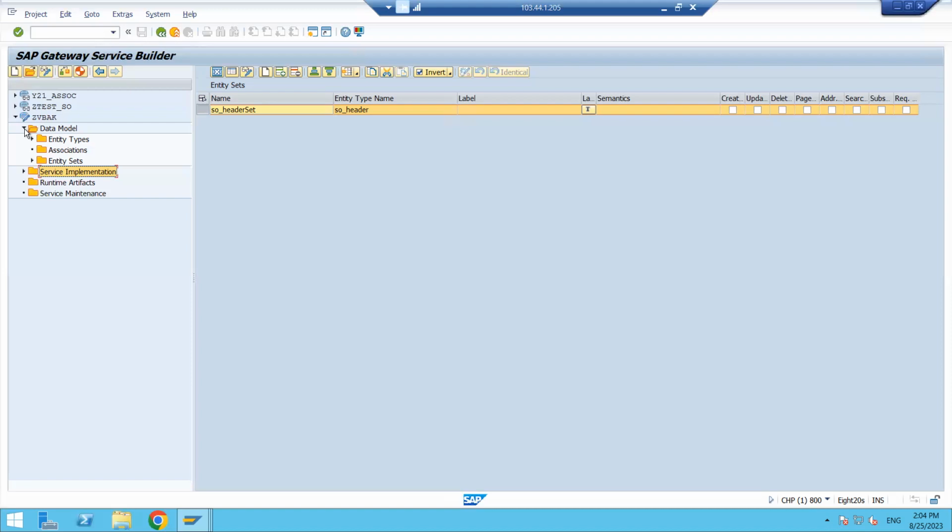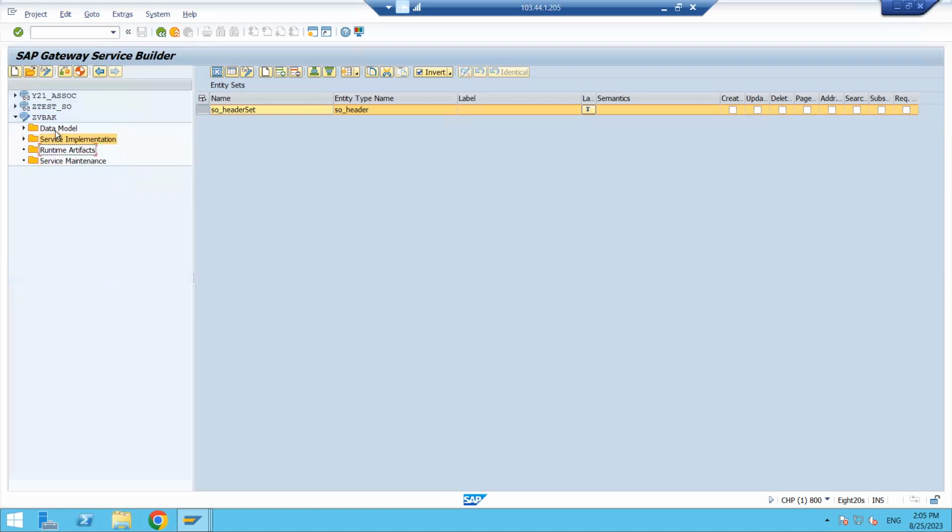For example, if I want to fetch some data based on some BAPIs, I will give the sales document number and it will automatically fetch the sales order header data, item data, and some condition data. If I want to fetch all this information in a single call, then we will go for some BAPI function modules. At that time, the service implementation concept will come. I will discuss it a bit later, not now. First of all, I will complete how to fetch the data. Then I will come back to the service implementation.